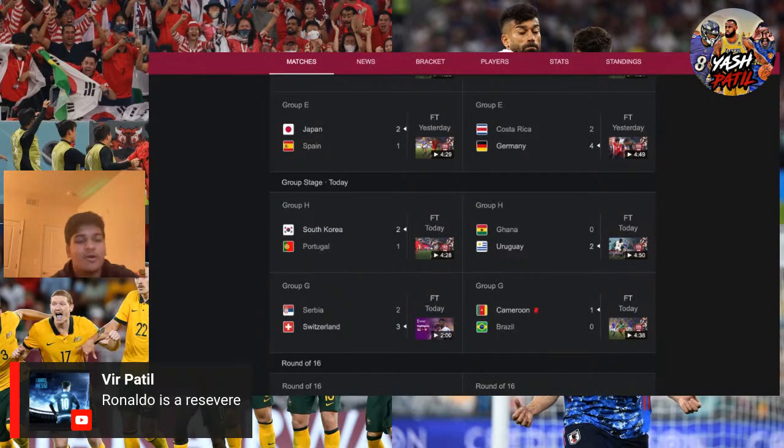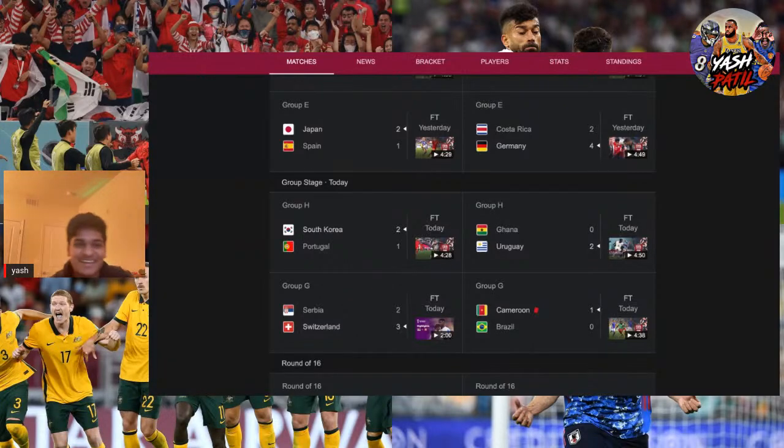Yeah, Aboubakar. Ronaldo is a reserve, bro. If you guys can see here, look at his profile picture. He's just a hater. Look at his profile picture. The Messi fanboys, they're just haters of Ronaldo.